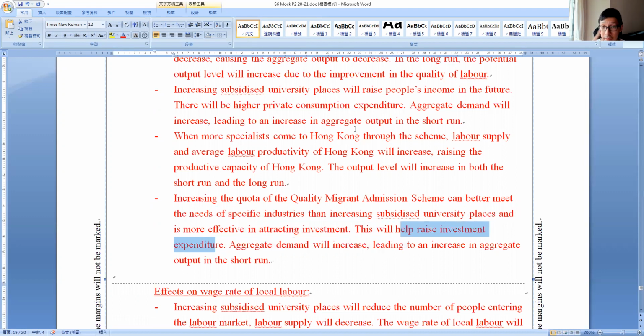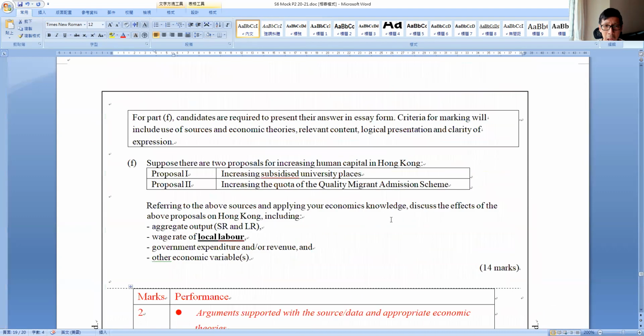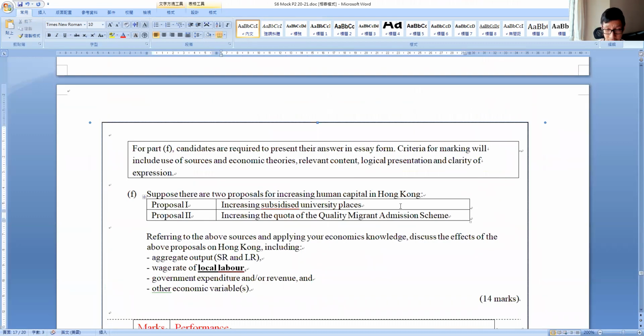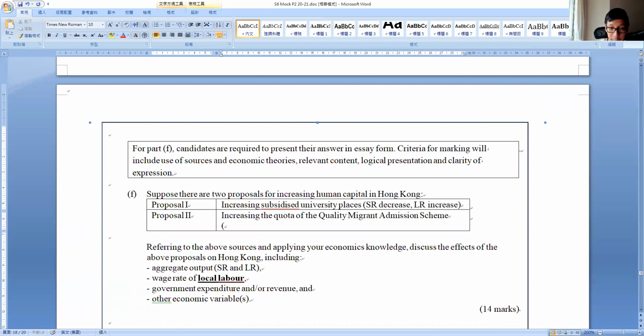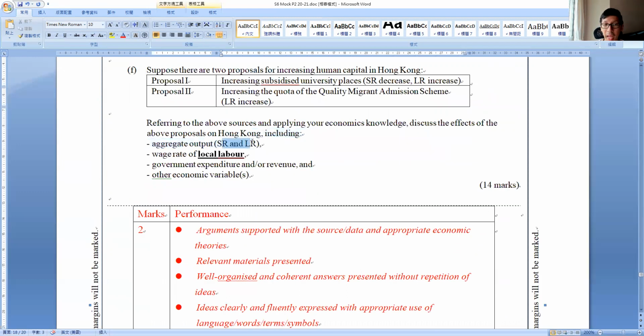So you see, where is the difference? Proposal one, basically, it is possible short run decrease, long run increase. While proposal two, most likely long run increase, not so much on short run. This is their difference, right? In order to write a good essay, you can break it down into short run and long run.